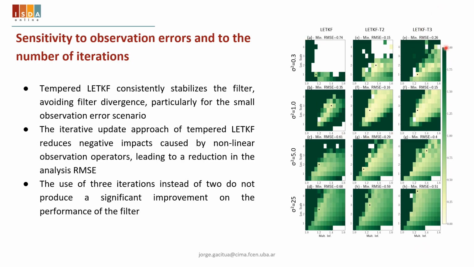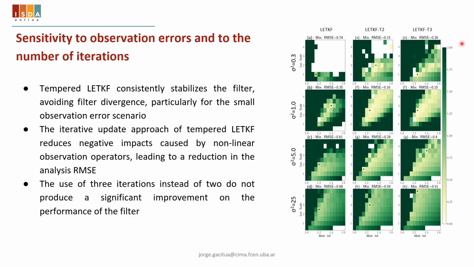The results show that, first, the tempered LETKF tends to stabilize the filter, avoiding filter divergence. The minimum root mean square error over all localization and inflation combinations is lower with the tempered versions compared to the standard LETKF.